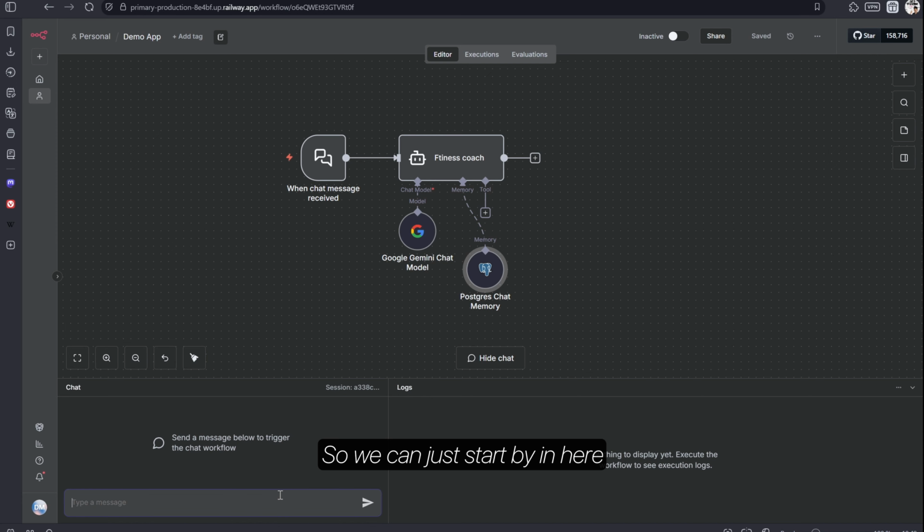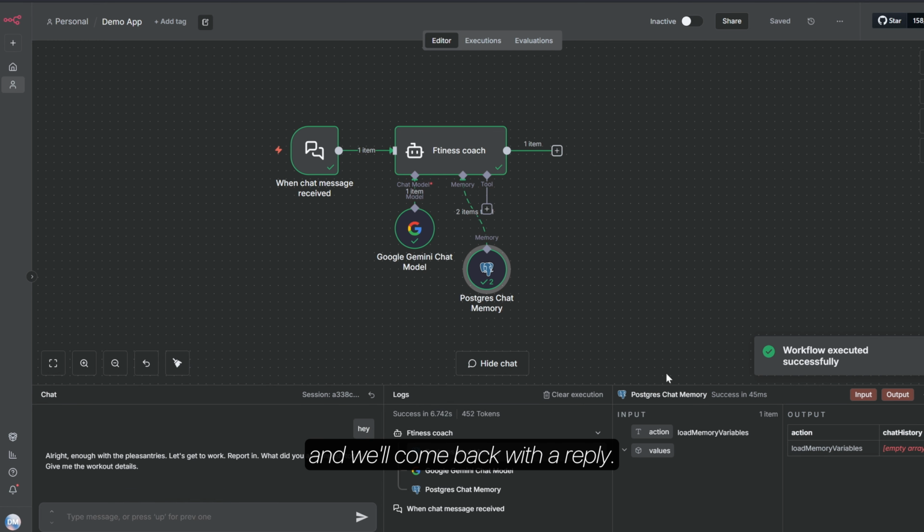So we can just start here and we'll come back with a reply. As you can see: all right, enough with the pleasantries. Let's get to work. Report in. What did you accomplish today? Give me the workout details. So it's getting right into the business, just like I needed. It's a ruthless mentor. It just cares about what we did today.